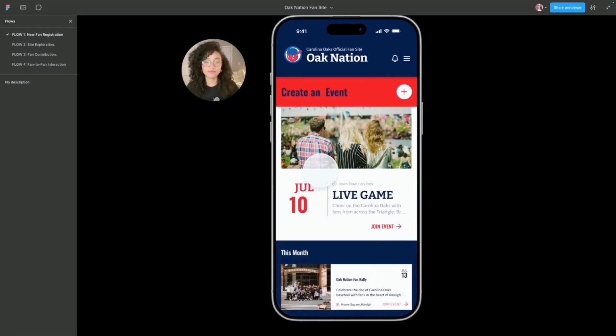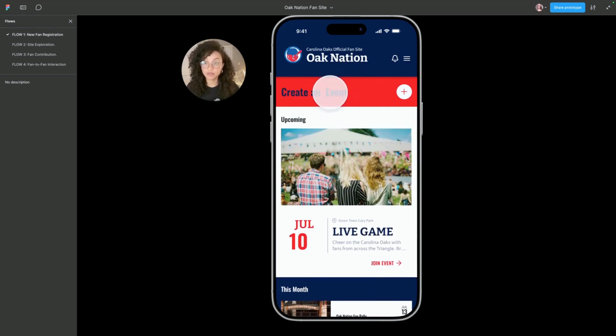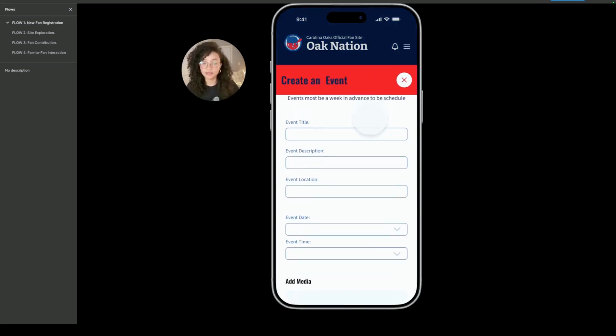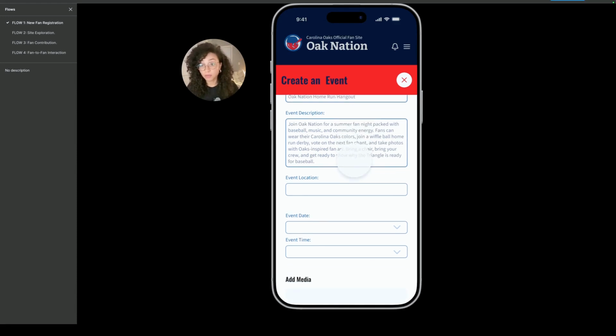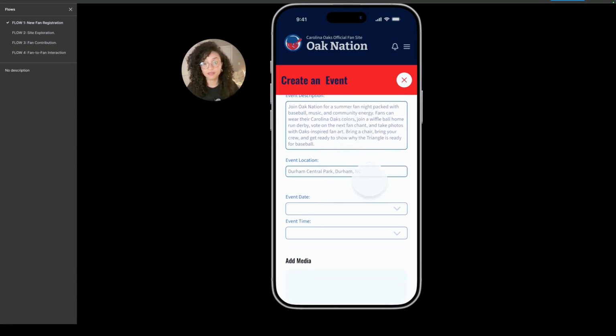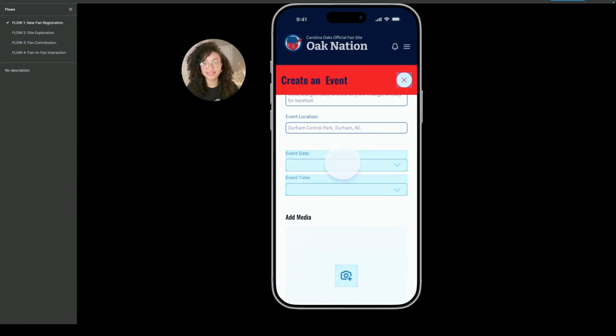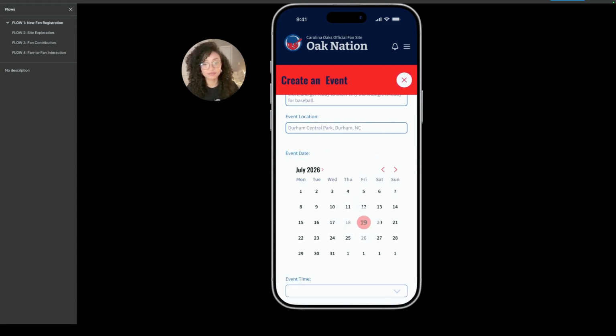Here we are sent back to the event page and we are going to create our first event. Again, we are trying to simplify the process so it doesn't feel overwhelming, so the fans feel welcome to create this. It's not something that they have to overthink, have to look through different pages or contact someone else to create this. It's just simple information. So event title, a description so people know what the event is about, a location, of course, and the date. This is important.